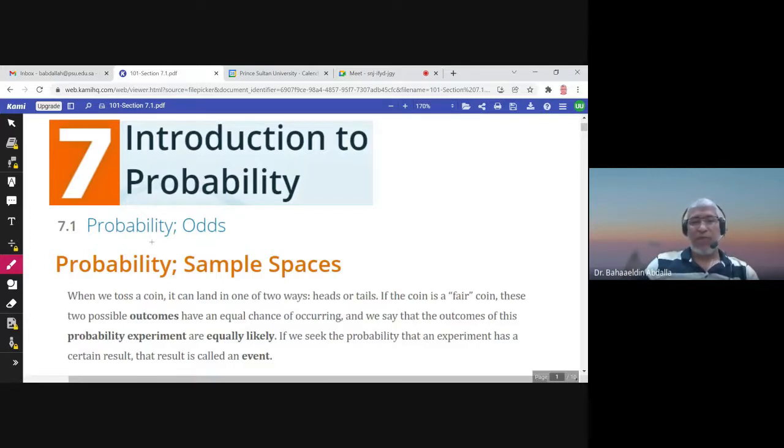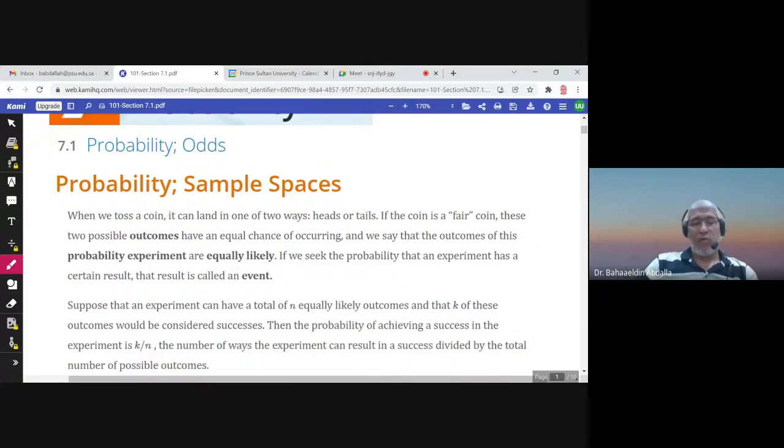This is Chapter 7, Introduction to Probability, and Section 7.1 is about probability and odds. We start with probability and sample spaces. When we toss a coin, tossing a coin is called a probability experiment.